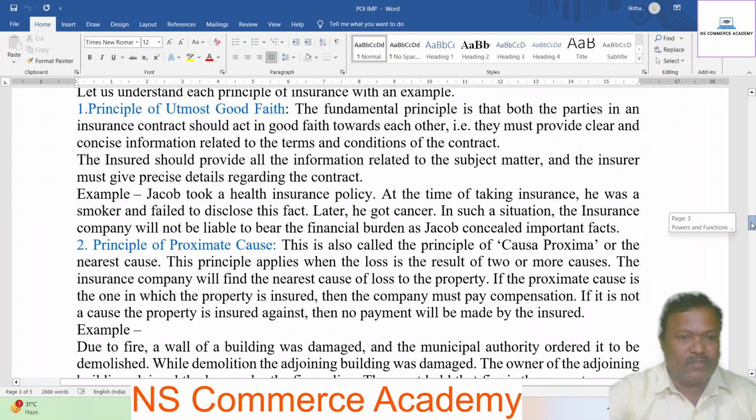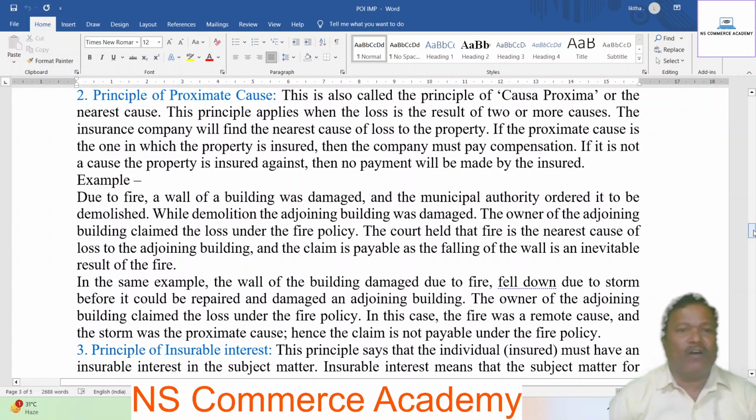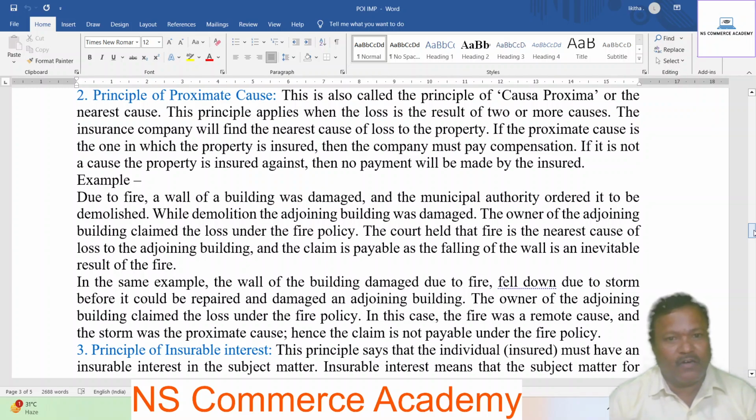Example: due to fire, a wall of a building was damaged and the municipal authority ordered it to be demolished. While demolishing, the adjoining building was damaged. The owner of the adjoining building claimed the loss under the fire policy. The court held that fire is the nearest cause of loss to the adjoining building, and the claim is payable as the falling of the wall is an inevitable result of the fire.